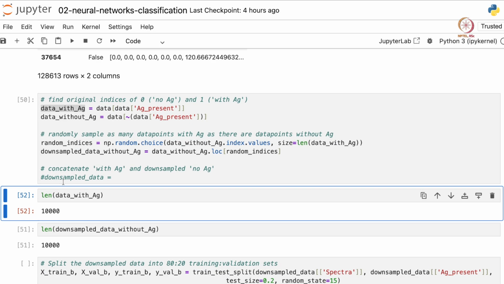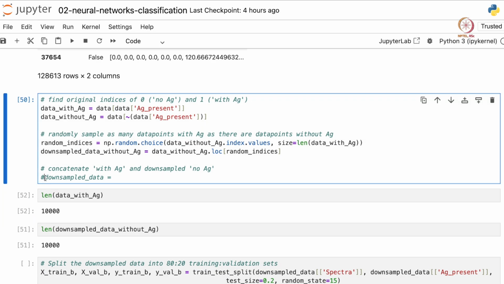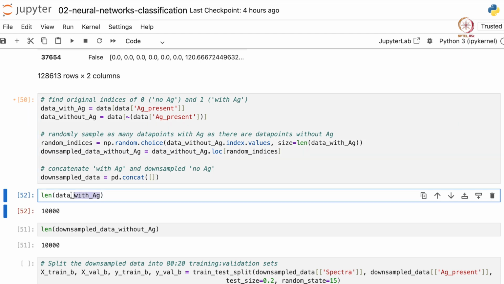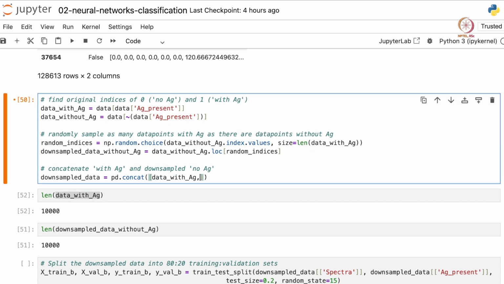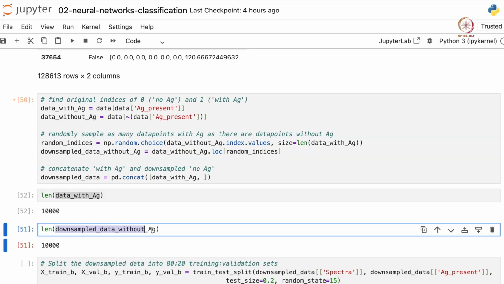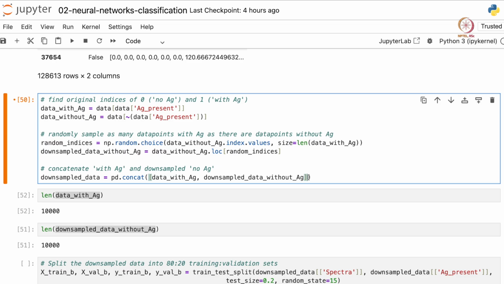Now we just have to concatenate these two data frames and create a training set. So to do that, we use the pd.concat function and we pass both the data frames that we want to concatenate. So that is data with AG and downsampled data without AG, and we want to concatenate along the rows.